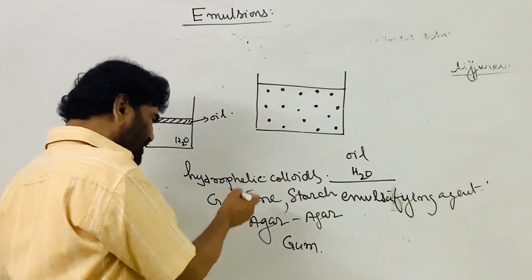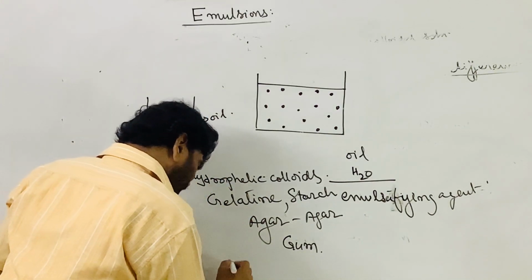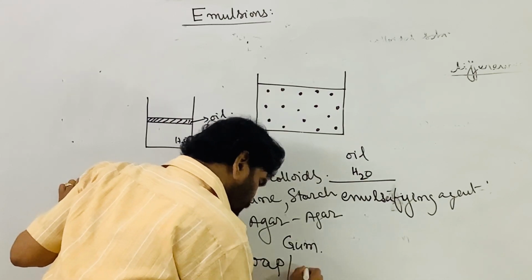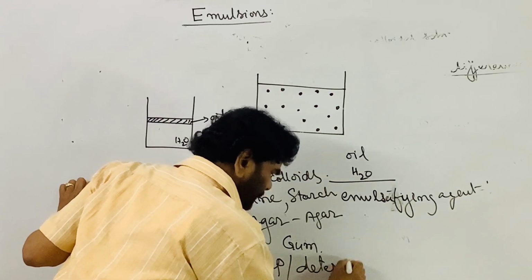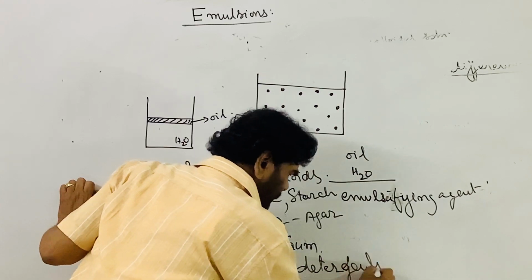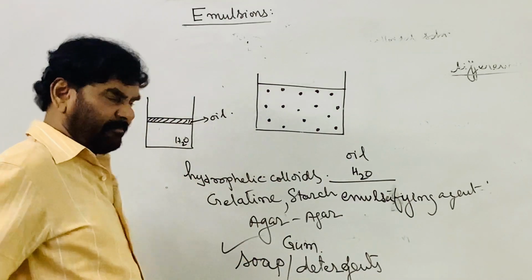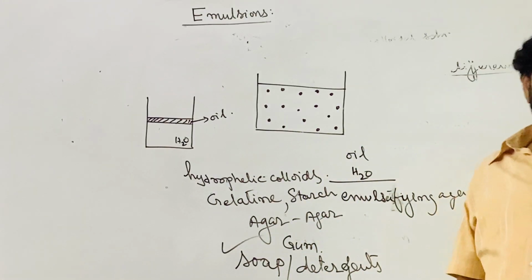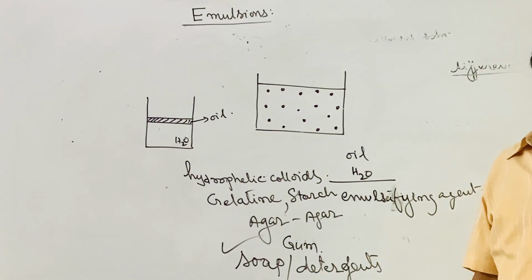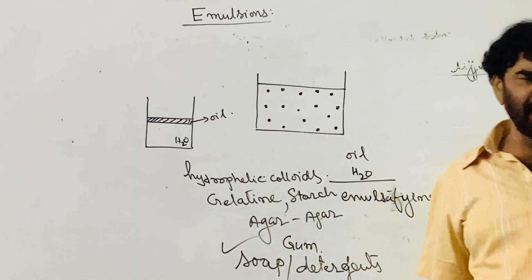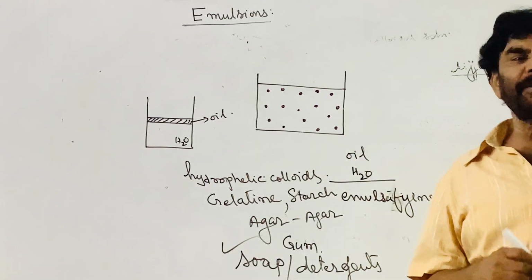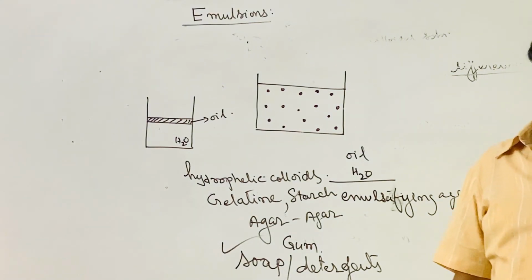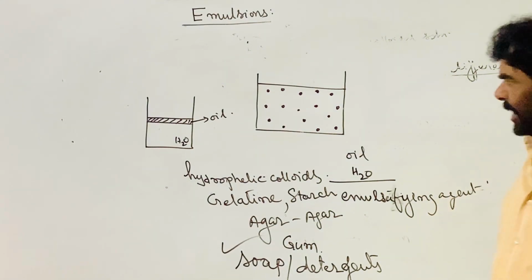Mainly these are all secondary. Mainly soap is used. Soap and detergents are used. So these are the main ones. To prepare an emulsion, water, oil and soap are required. Why is soap required? Soap is the emulsifying agent, the stabilizing agent.